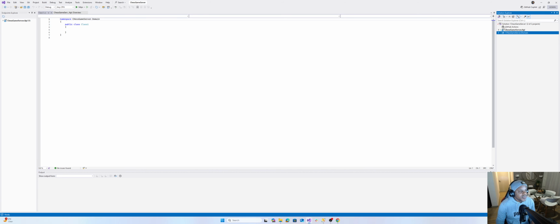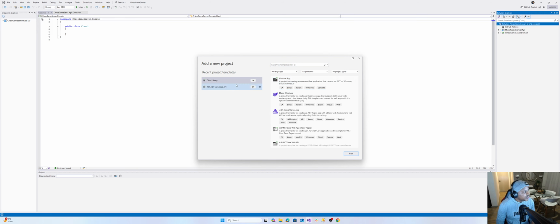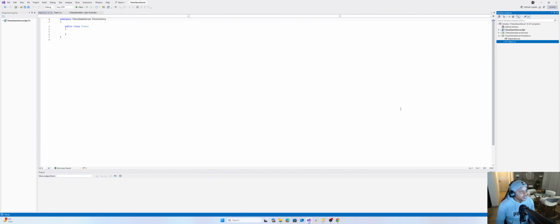And then now we need to go ahead and create another, which is the final one, which will be responsible for storing anything to do with persistence, because anything like our entities on our chess game, we're going to store in a database. So now we'll have a layer for the database, which is called Chess Game Server dot Persistence. So this will house our persistence layer. It's .NET 9. Yes. Cool.